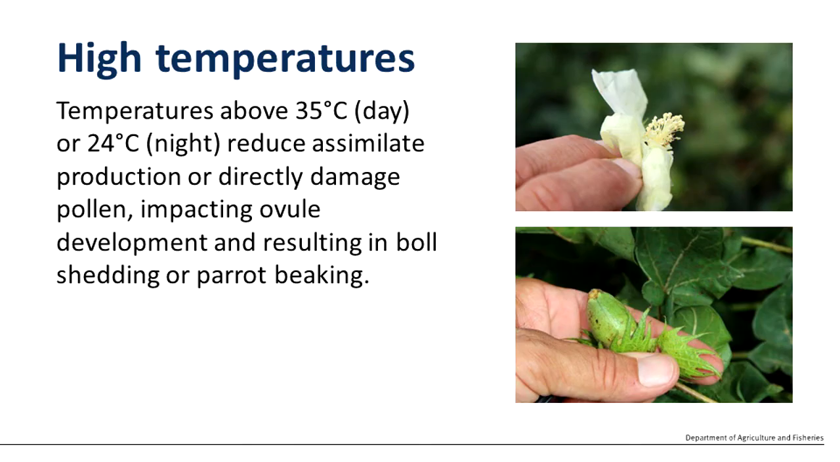High temperatures can also exacerbate fruit shedding from cotton crops, with temperatures above 35 degrees during the day or 24 degrees at night impacting assimilate production, resulting in fruit loss, or those hot temperatures themselves also directly impacting pollen or ovule development, resulting in parrot beaking as well as fruit shedding.